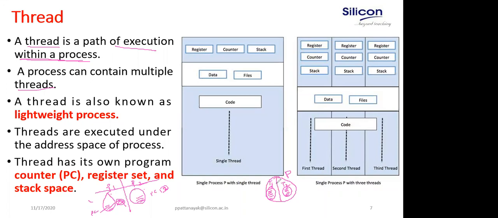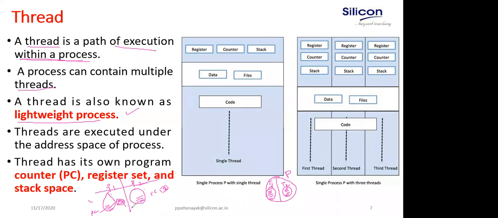A thread is also known as a lightweight process. That is why the thread is known as a lightweight process. Why lightweight process? I will come to that point. It's a very important point. A process is known as a heavyweight process, and a thread is known as a lightweight process. Let me explain right now.